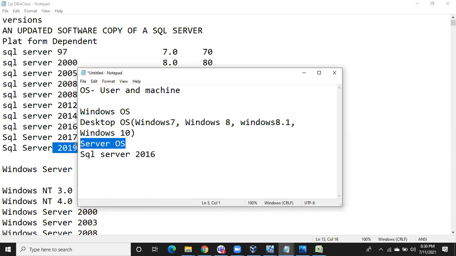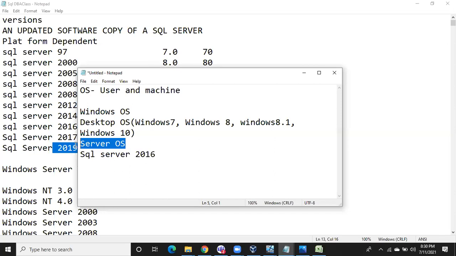Because these servers should be up and running. Once your work is completed, you are going to shut down your laptop, okay, and you will keep it aside, right? A laptop won't run 24/7, right? But servers have to run 24/7. It's not like once your shift is completed, okay, I'll shut down my server and go home. Nothing like that. Servers should run 24/7. In case you shut down the server, the application will be down. So the application won't work.